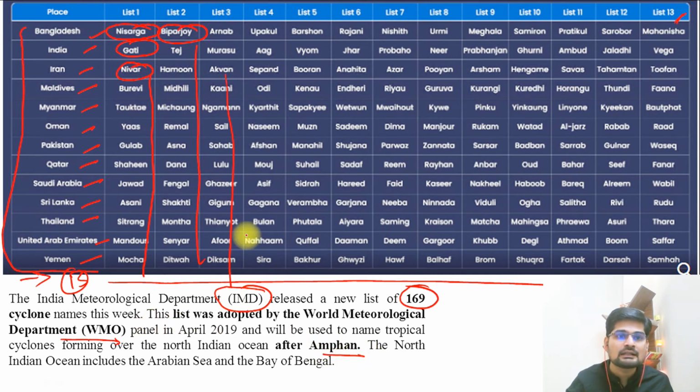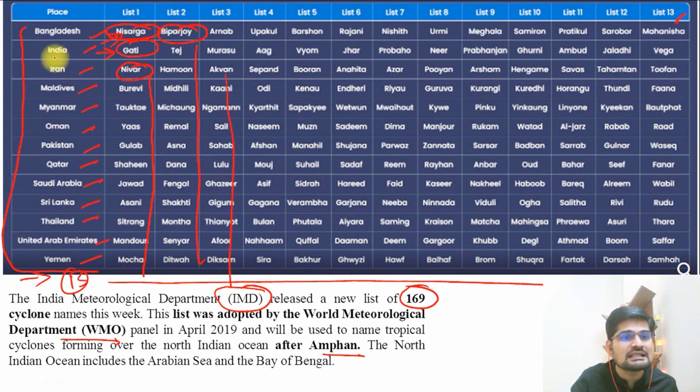So after Amphan, this Nisarga happened. So the next, Nisarga, was given the name by Bangladesh. So this is how the names of the cyclones are kept, that we need to understand. And now these names are not the names of any flower or anything like that. Remember, these names depend upon the individual country and their scientific body, on what grounds they are going to keep the name. So many people keep the name on the scientist's name. Many people keep the names on certain scriptures in the traditional form which have been mentioned. For example, if you look into this Gati, this is about wind speed, and Gati is a Sanskrit word for wind speed. So similarly, various names are given.